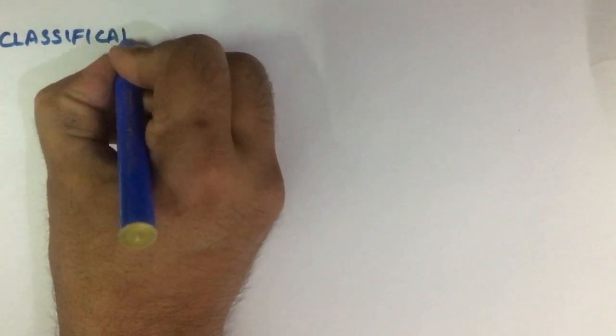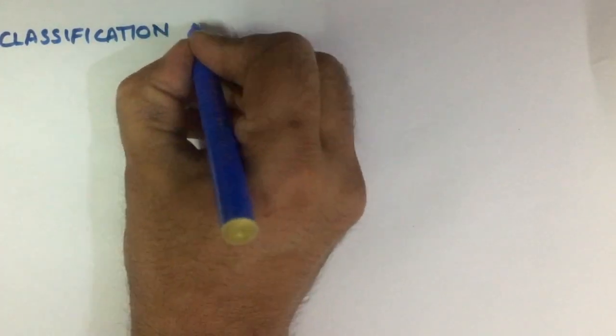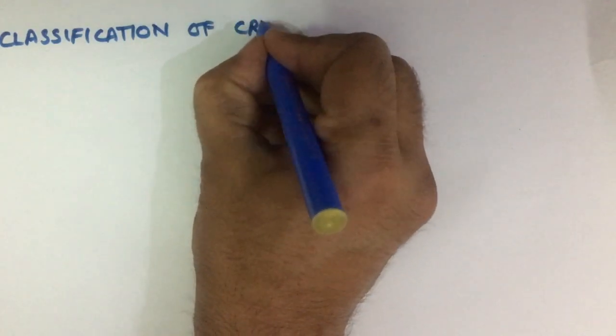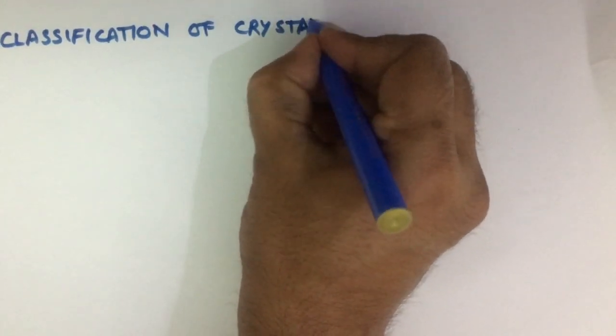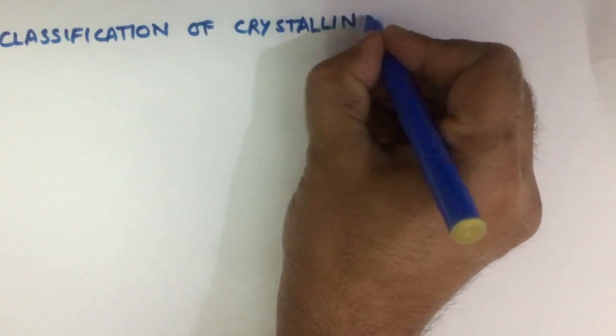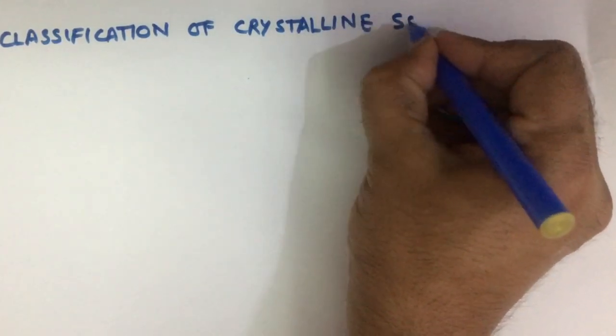In the previous video we have studied about the types of solids, that is crystalline solid and amorphous solid. Now in this video we will study about the types of crystalline solids. So today's topic is classification of crystalline solids.